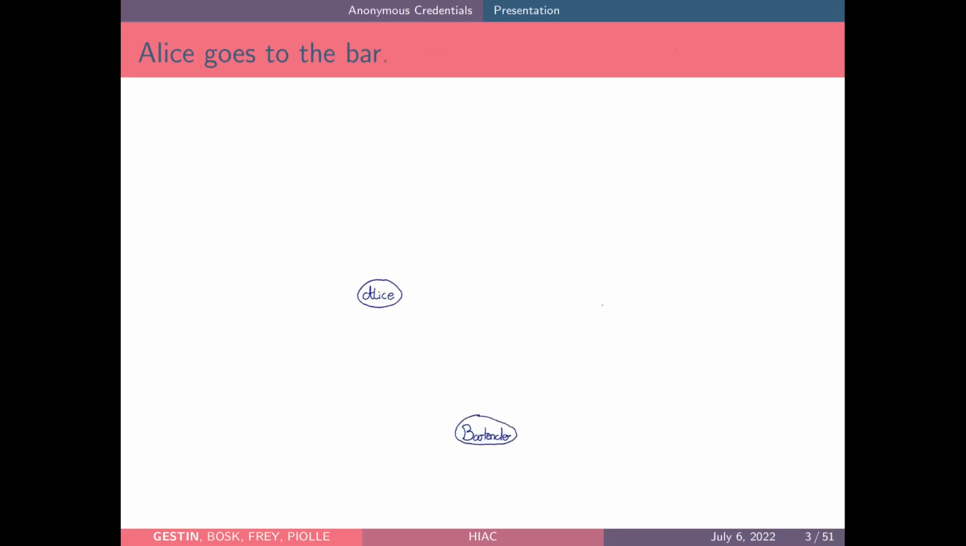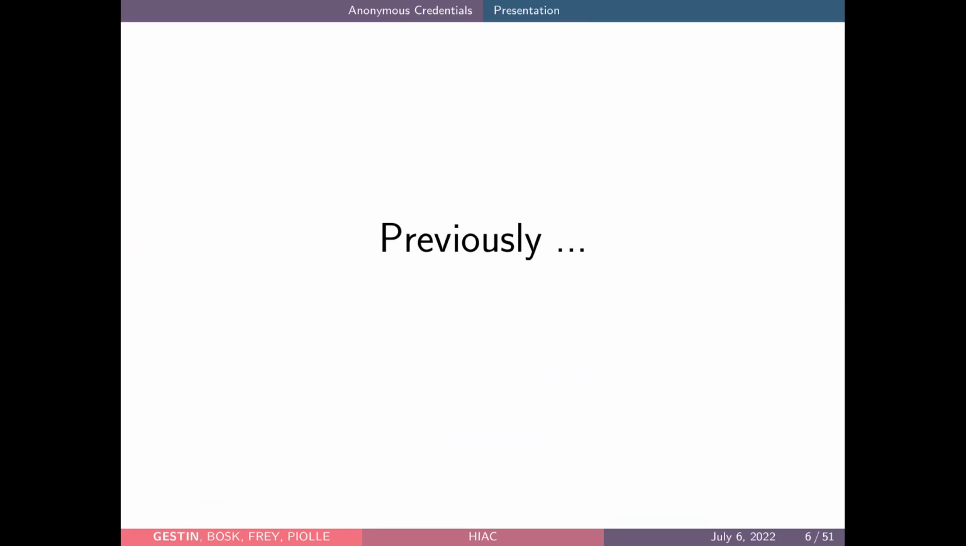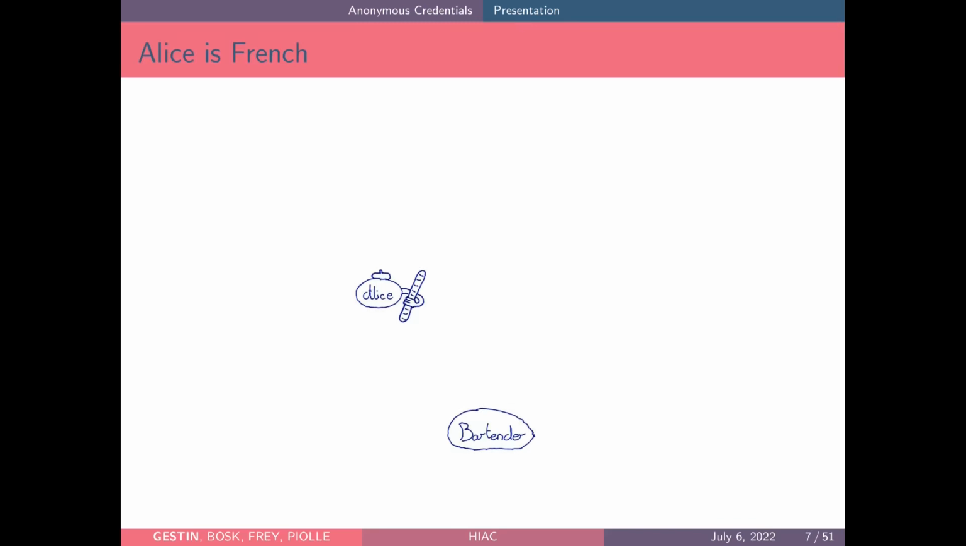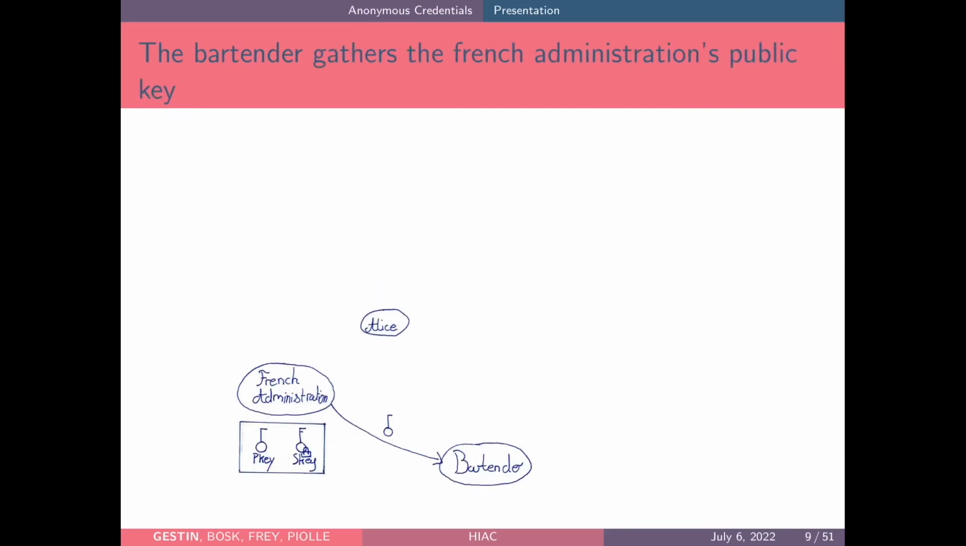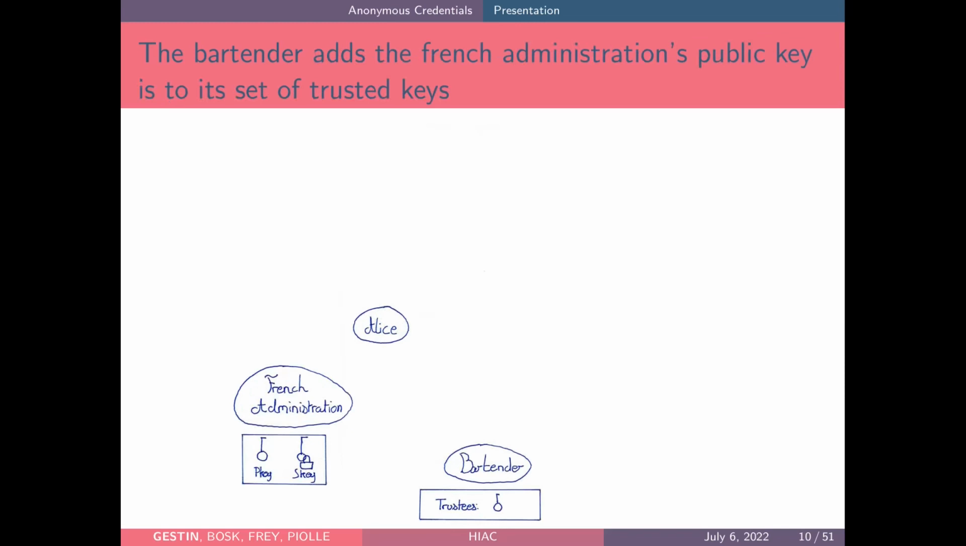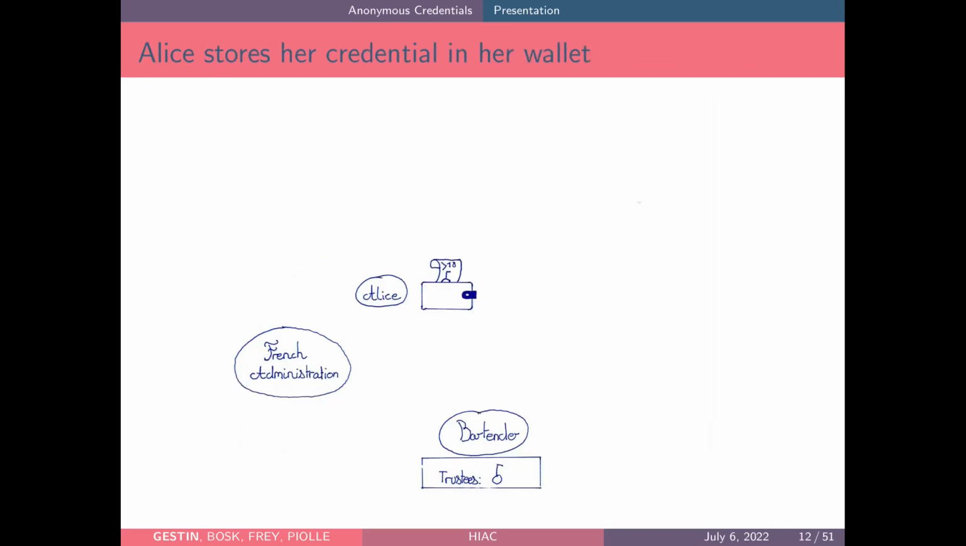So here is Alice. Alice goes to a bar, and she wants a beer in this bar, but the bartender needs to verify that she is over 18. So previously, because Alice is French, Alice will get a credential from the French administration, and because the bartender trusts the French administration, he gathers the public key of the French administration and puts it in his trustees database. In the second time, Alice gets her credential from the French administration, so the credential is signed with the secret key of the French administration, and Alice can put this credential in her wallet.